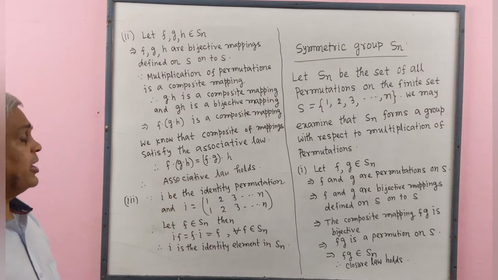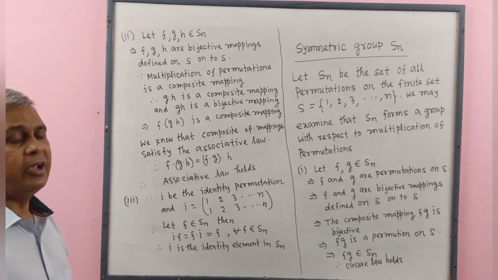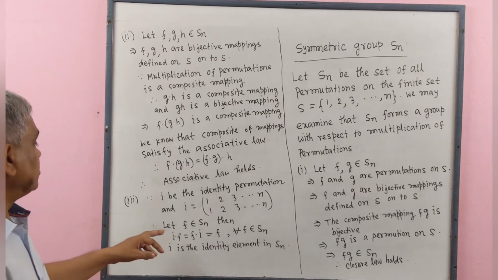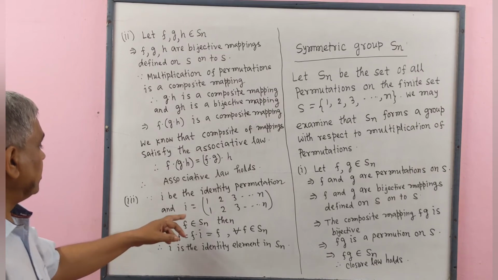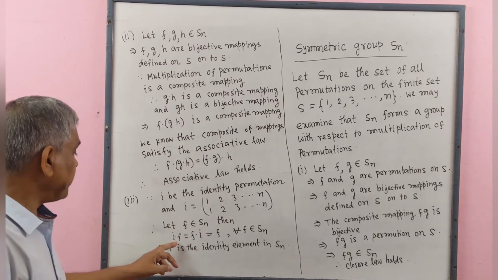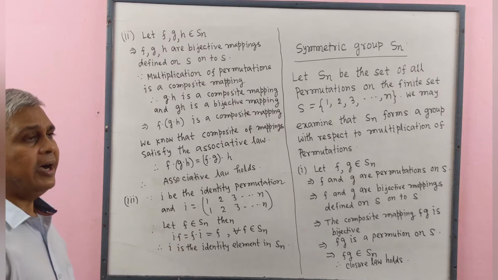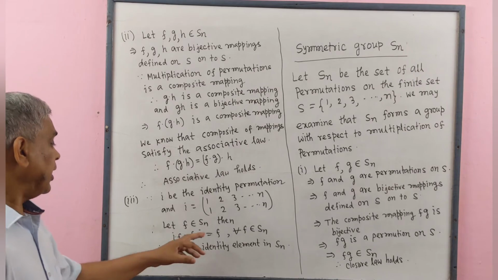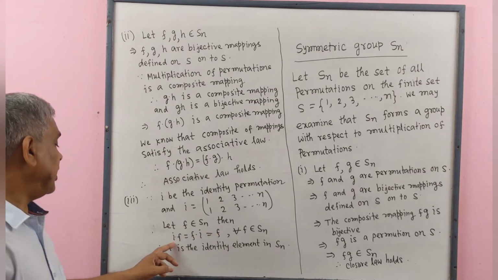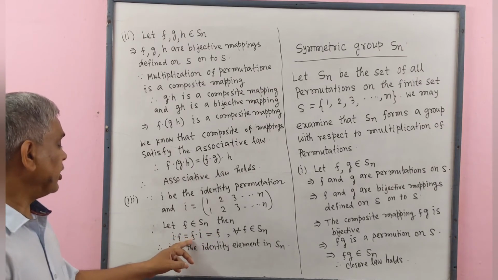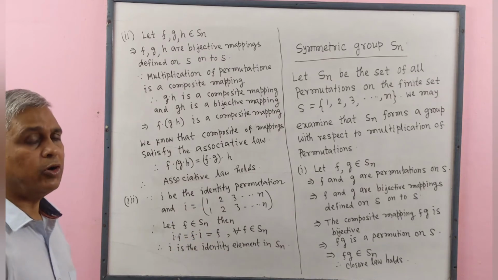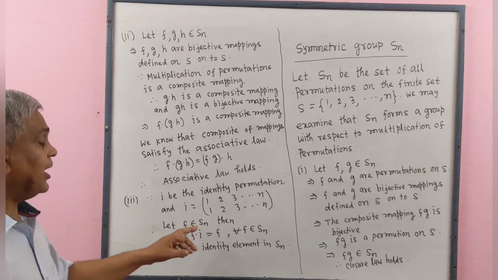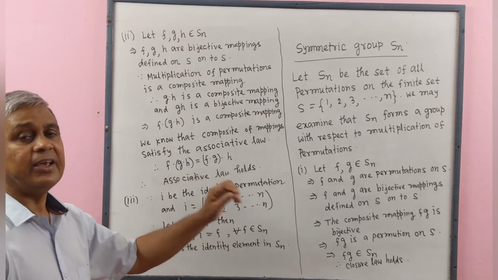That means F is a permutation on S. And we know that multiplication of F with identity permutation will be F. That means I∘F equals F∘I equals F for all F belonging to Sn. Therefore, I is the identity element in Sn.